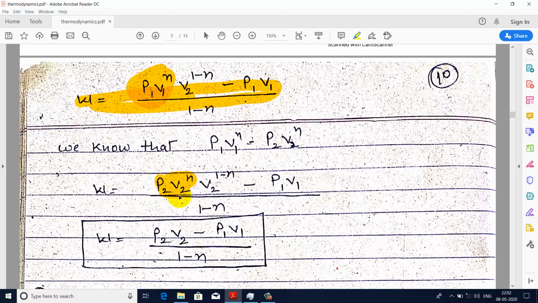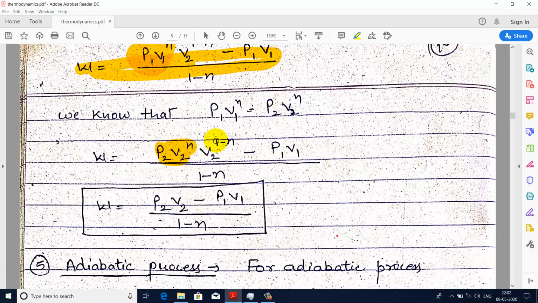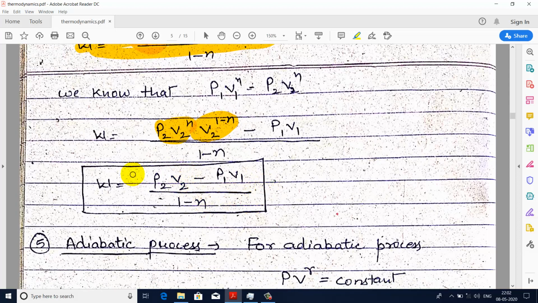Then we further solve this. Here V2 to the power n and V2 to the power 1 minus n combine, so we are left with P2 V2 minus P1 V1 upon 1 minus n. So this is the final formula of work transfer in case of a polytropic process or for a polytropic path.